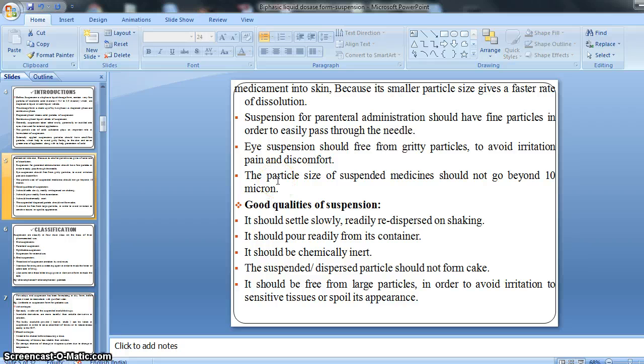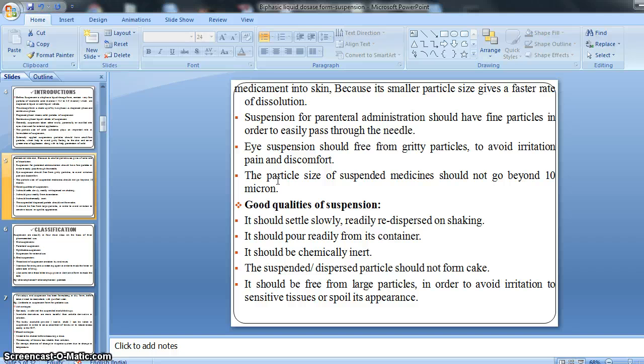So particle size plays a very important role. Without obtaining the desirable particle size, we can't formulate a stable suspension, right? So this is the small introduction regarding the suspension dosage form. Suspension is a biphasic liquid dosage form, right?